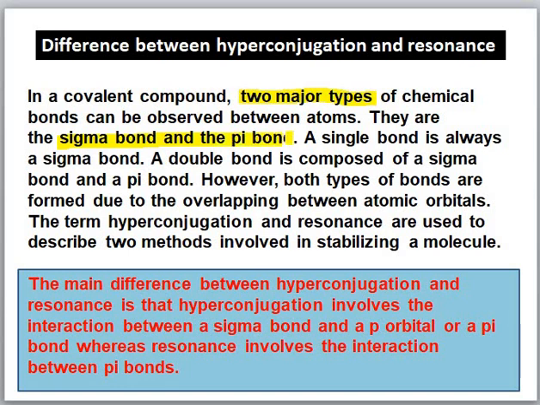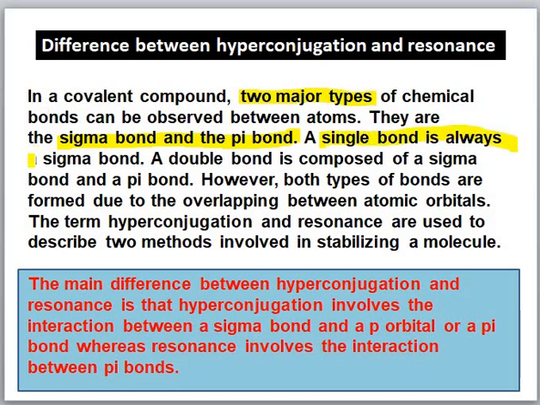You already know that a sigma bond is a single bond and a pi bond is part of a double or multiple bond. A single bond is always a sigma bond. A double bond is composed of a sigma bond and a pi bond.